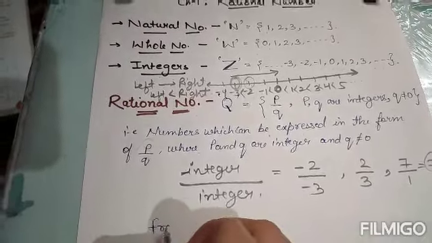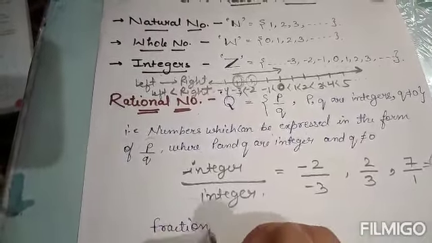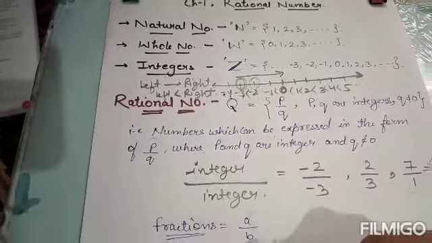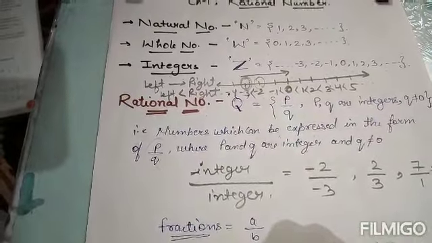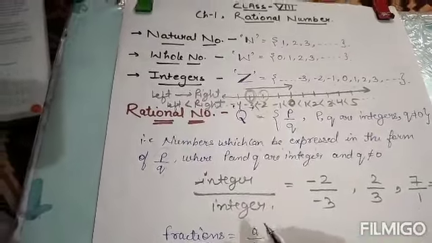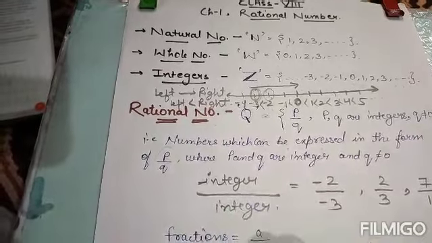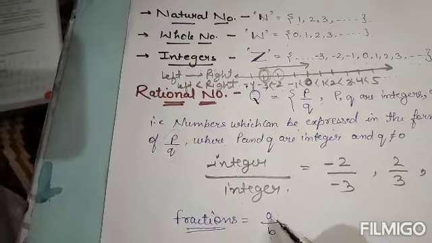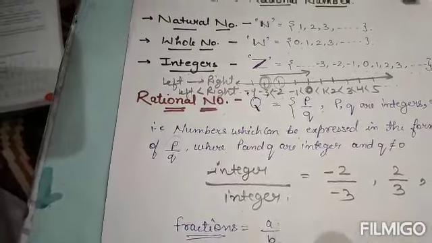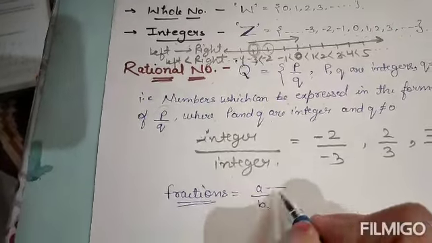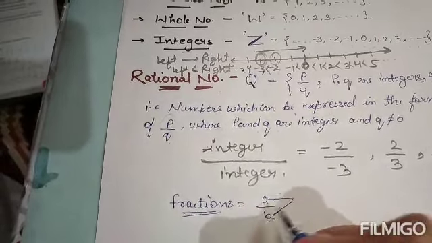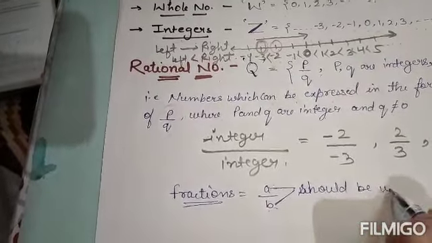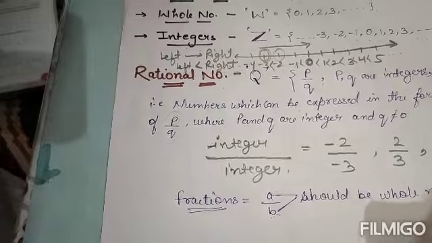We have studied about fractions also. Fractions are also expressed in the form of A by B. Are they rational numbers? Yes, they are equal to rational numbers. But what is the difference between fractions and rational numbers? The variables are different, but it can also be in the form of P by Q. The condition is that these two numbers A and B should be whole numbers.